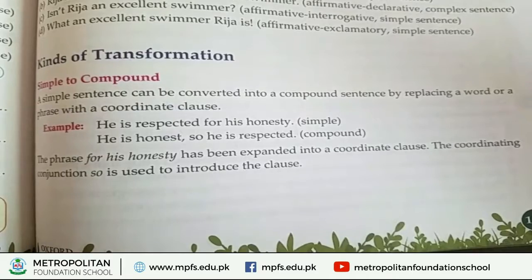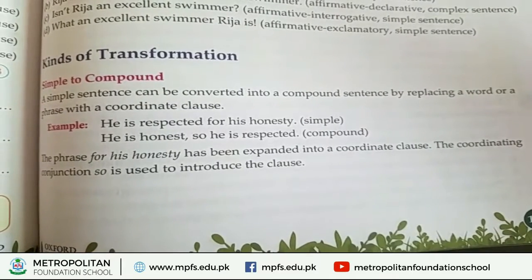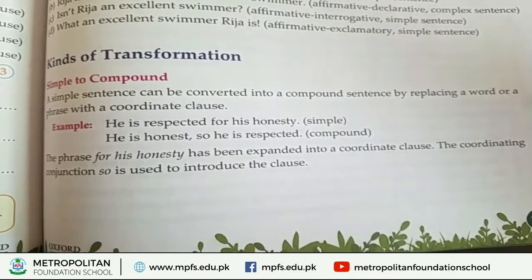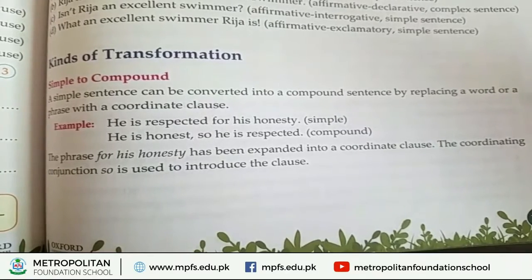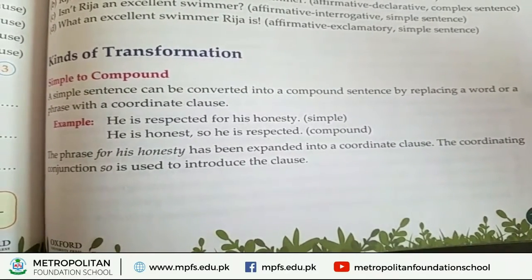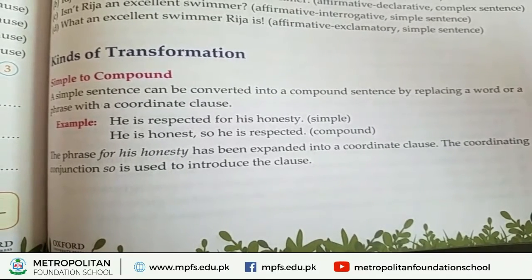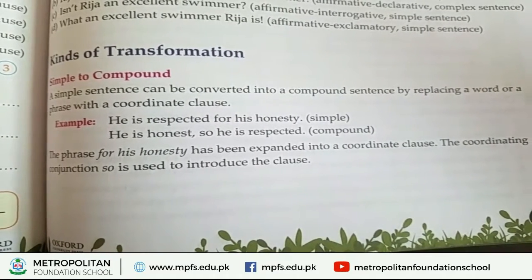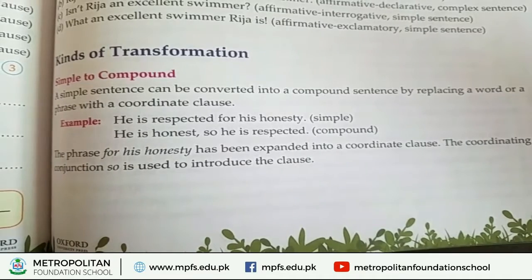Example: He is respected for his honesty. It is a simple sentence showing respect for honesty. He is honest, so he is respected. So it is showing the compound.